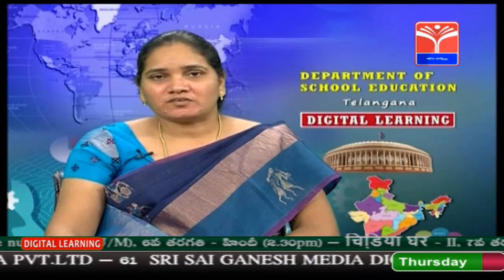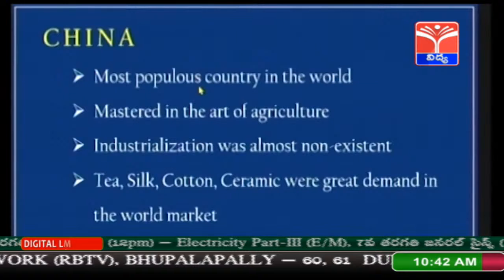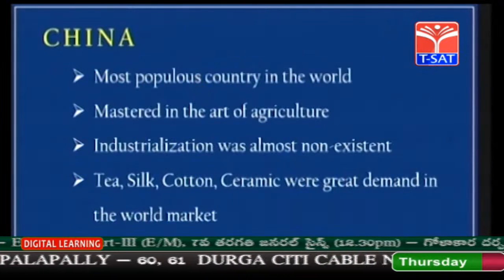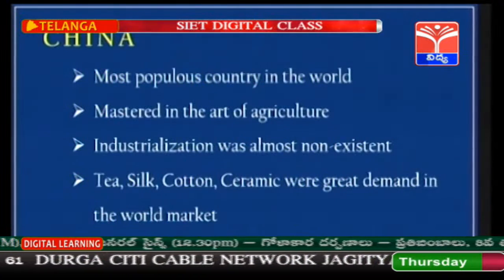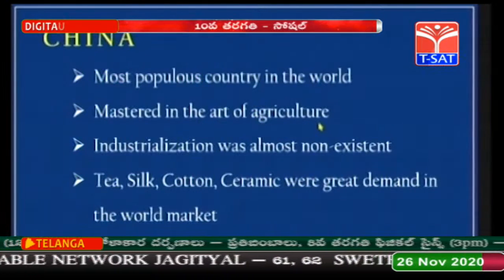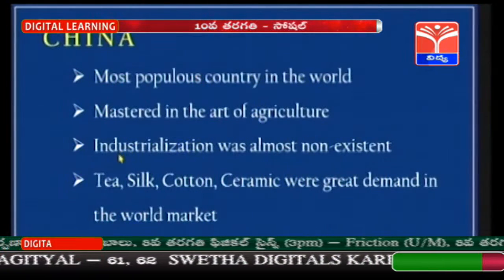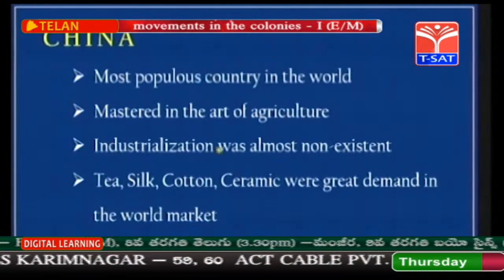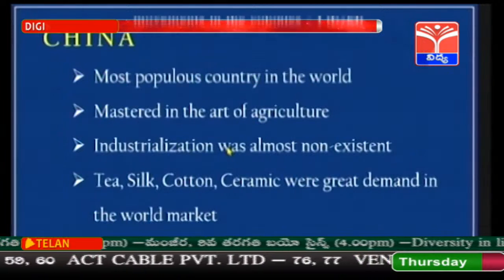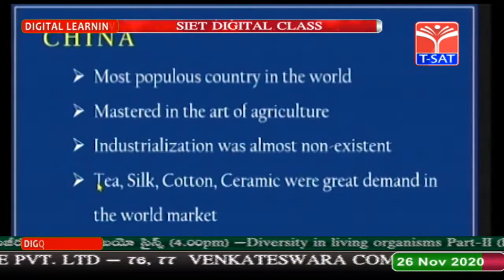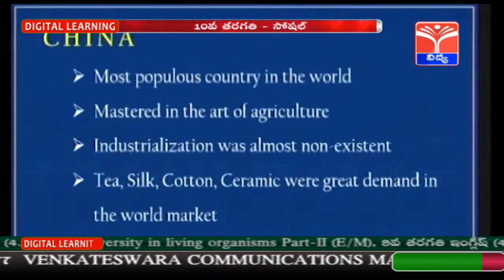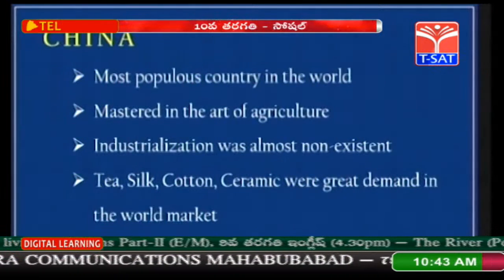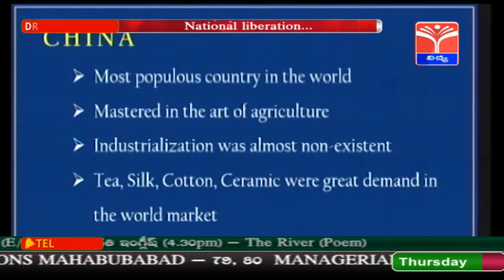Let's see the background of China. China is our neighboring country and it is the most populous country in the world. It stands first in population, and it had mastered the art of agriculture. As the country was focused mainly on agriculture, there was very little industrialization. Industries were very few. And children, what is China famous for? Tea, silk, cotton and ceramics.